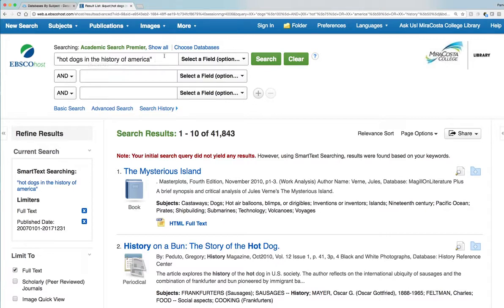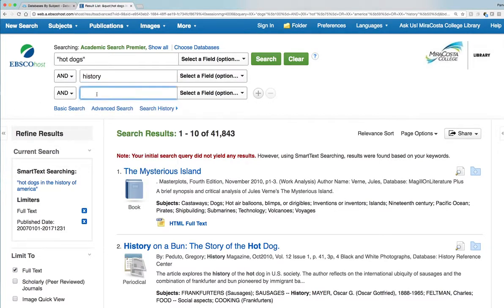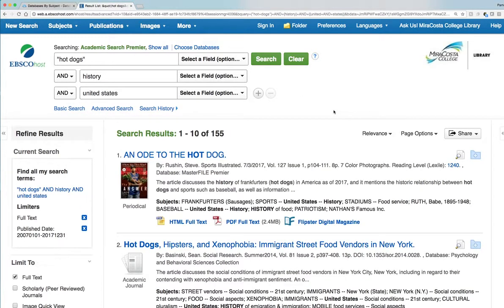You need to think about at what point you would want to use Boolean searching in addition to keywords. So let's do "hot dogs" and history and United States, maybe. And we'll see what we get with that one. Okay, 155. Perfect. Much better. Much more focused. Hot dogs as a phrase search, then Boolean, to add history and United States. Cool. Okay, so that's just a little bit about using phrase searching. And then we just combined it with some Boolean and got a much more focused search.